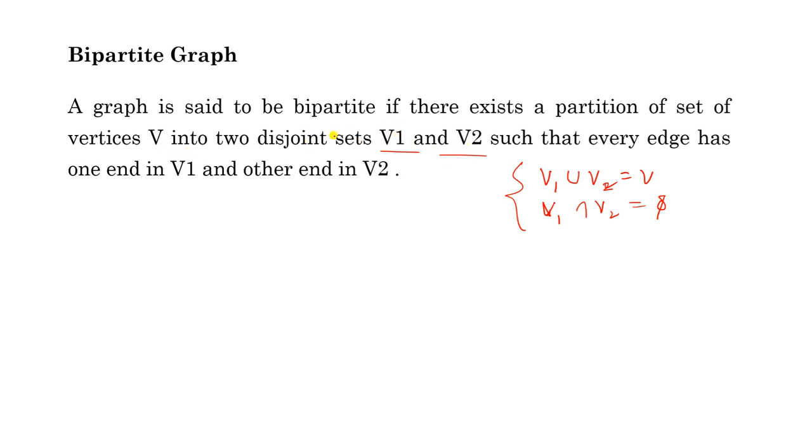Now look at the definition. If there exists a partition of the set of vertices V into two disjoint sets V1 and V2 such that every edge has one end in V1, another end in V2. Now look at this graph.